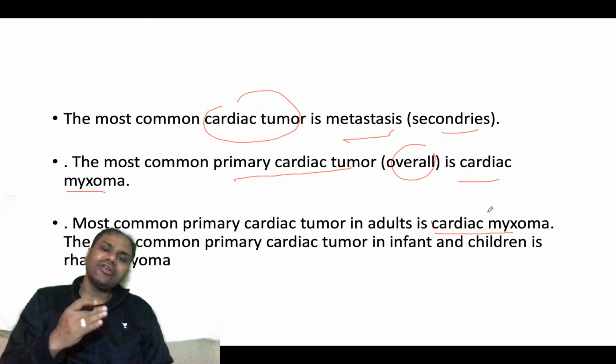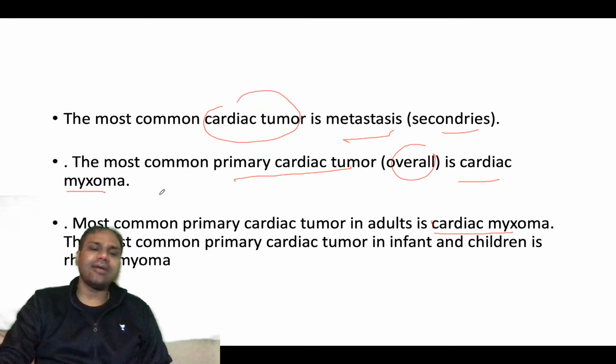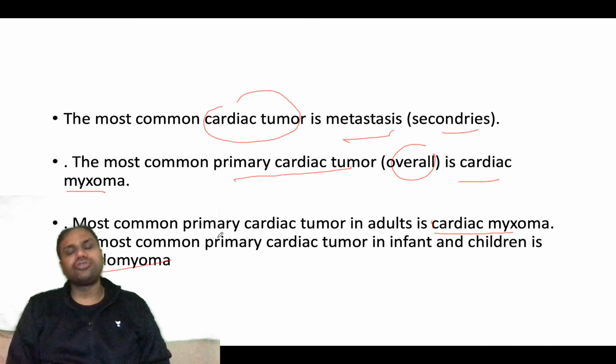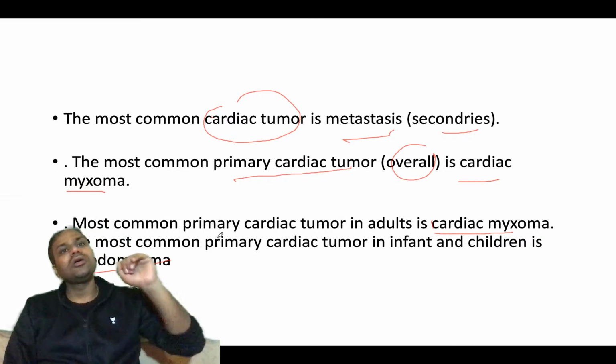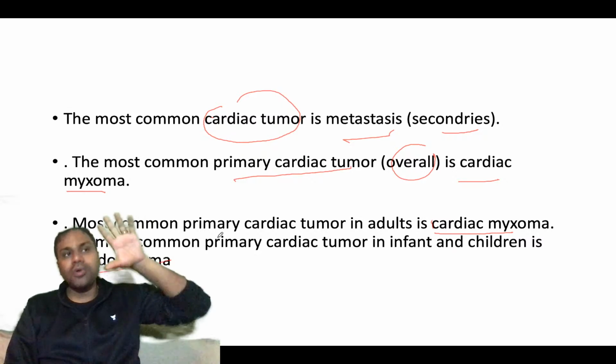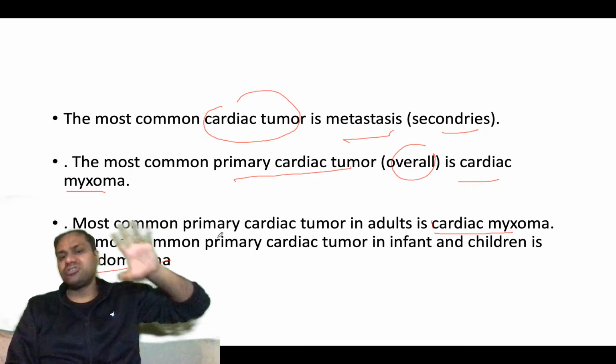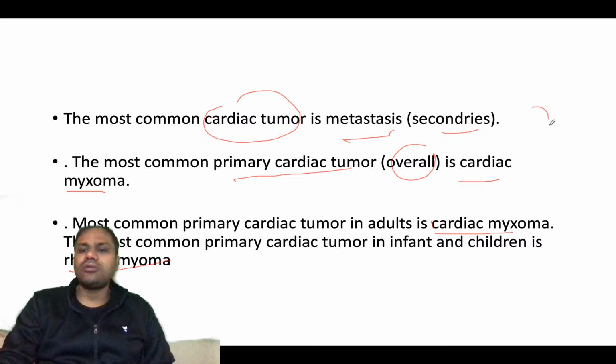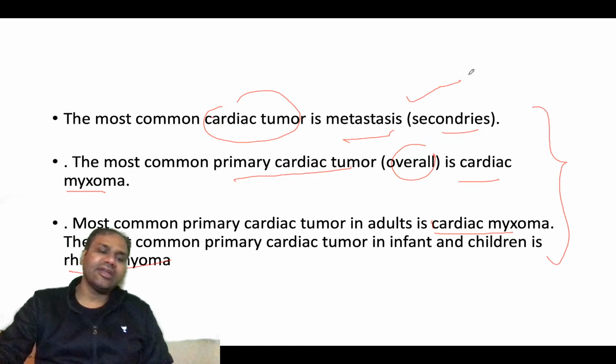Most common primary tumor in infants and children is rhabdomyoma. Okay, so this you need to remember. Overall, in the heart, the most common tumor is metastasis, not myxoma. Okay, so this is a high yield point, or basically a single liner which you can get in your exams.